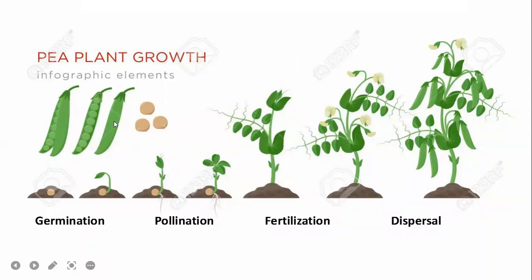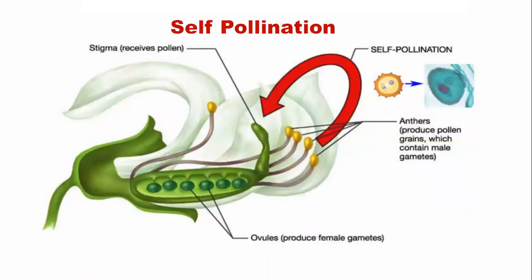So easily you can see from seed germination to again production of the seed, all the stages of growth are easily observed. That's another important character of this plant.